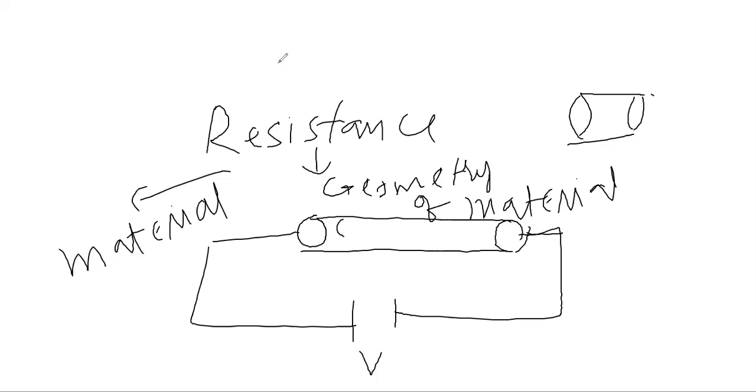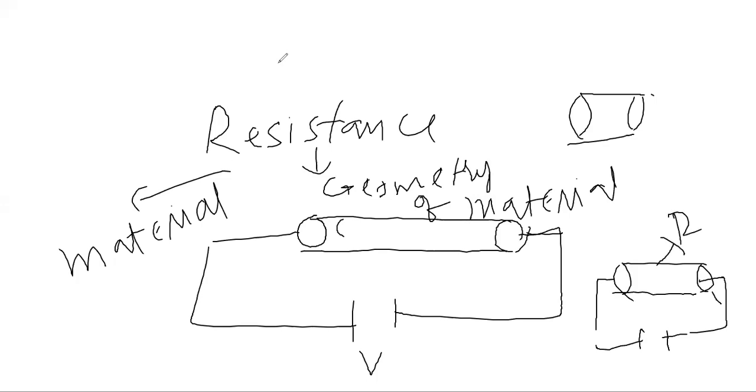Okay, and resistance also depends on, for example, if you have two materials like this, if you apply potential difference at this location, then its resistance will be different.